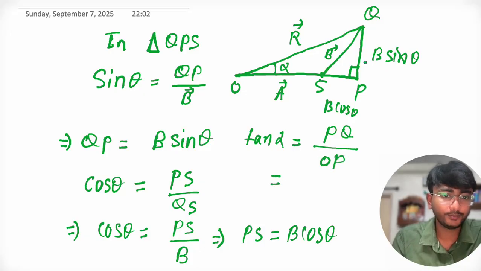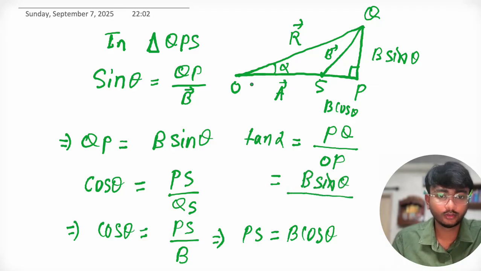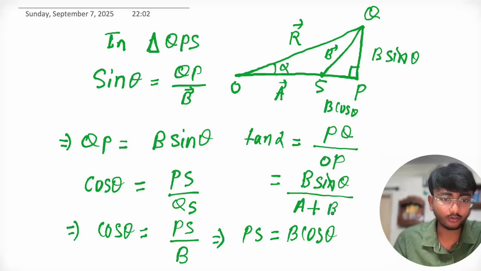Right. So PQ is what? PQ is B sine theta upon OP. OP is what? OS plus SP. So OS is A plus SP. SP is B cos theta. So this is what? Tan alpha.